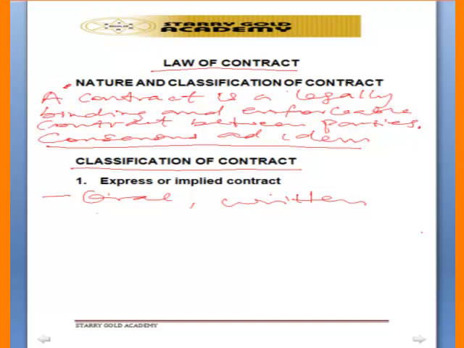And an implied contract means that it is not in oral form, it is not in written form, but it is inferred or discovered or known from the conduct of the parties.